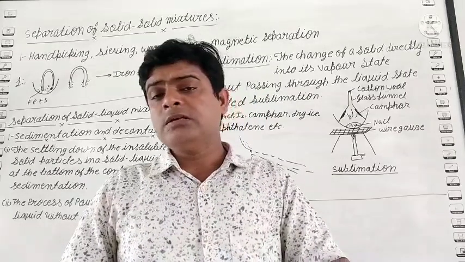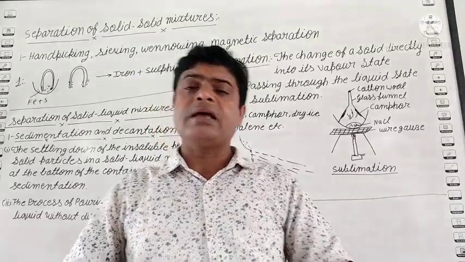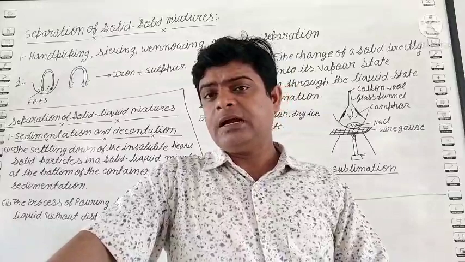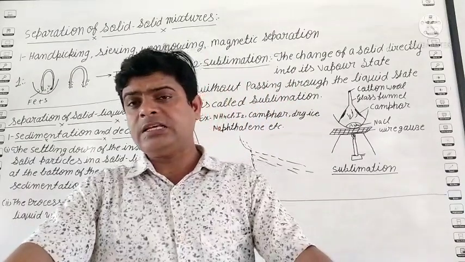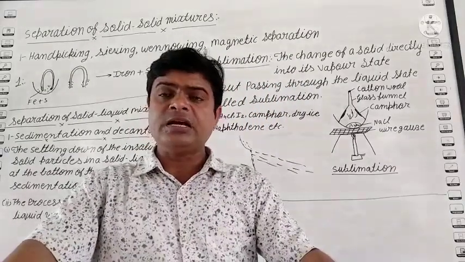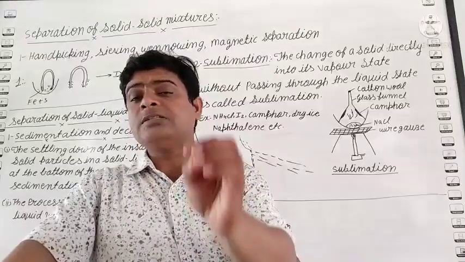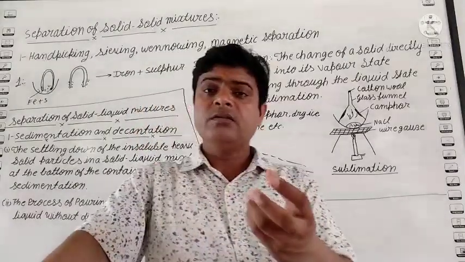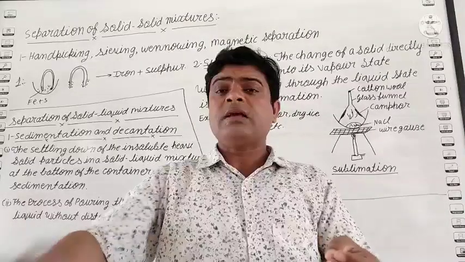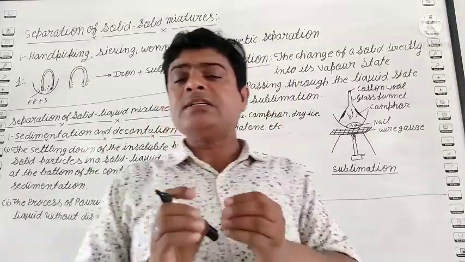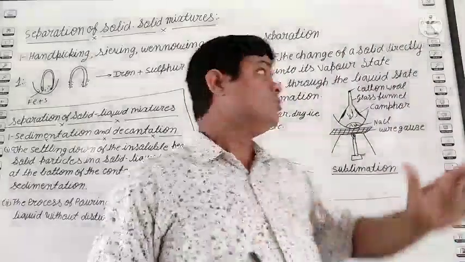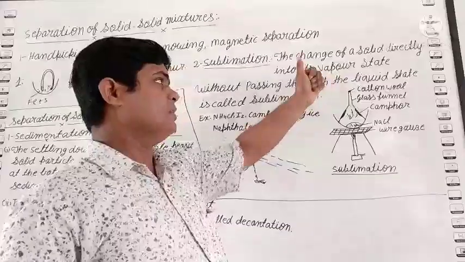Some examples are camphor, ammonium chloride, dry ice, naphthalene, and anthracene. These are some things which directly change from solid to gas. Have you seen camphor in your house? When camphor starts burning, it directly changes from solid to gas without changing to liquid form. So such a process is known as sublimation.